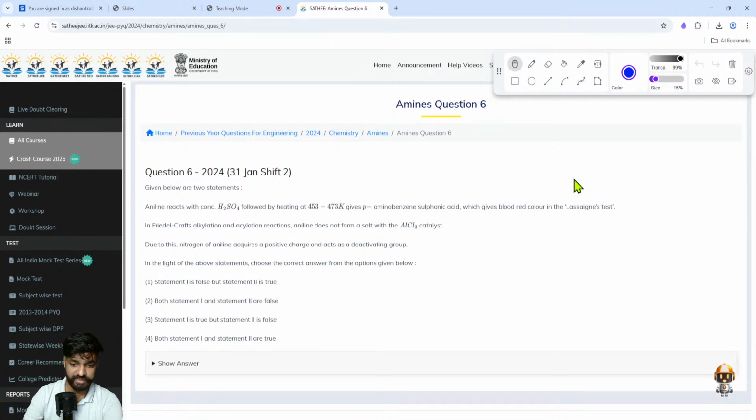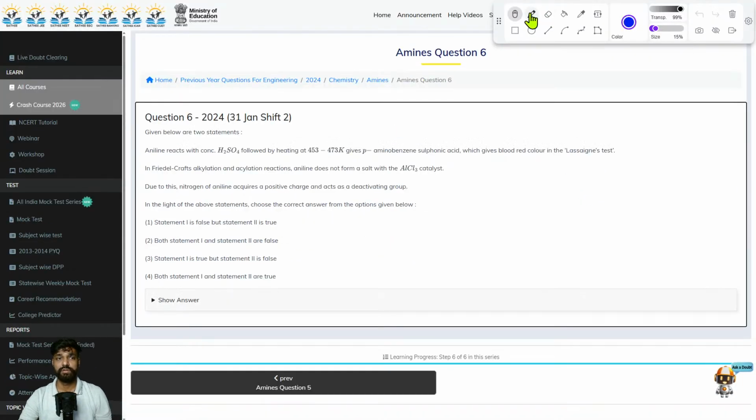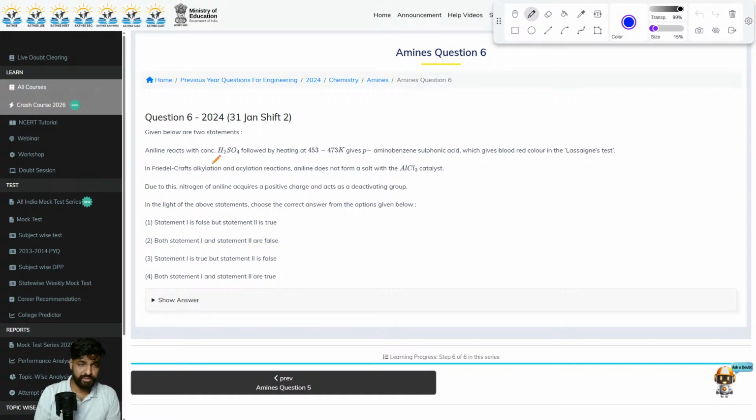In this question, it is a statement based question. Question is saying that amines react with H2SO4 by heating at 453 to 473 Kelvin to give para-aminobenzene sulfonic acid. Then it gives us blood red color in the Lassaigne test. Then it is asked that in Friedel-Crafts alkylation and acylation reaction, aniline does not form a salt with AlCl3 catalyst. Due to this, nitrogen of aniline acquires a positive charge and acts as a deactivating group. So in the light of the above two statements, choose the correct option.